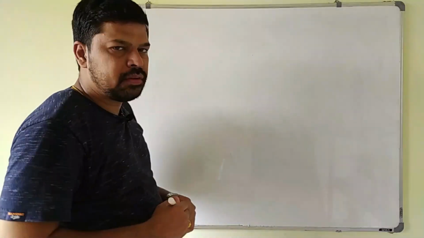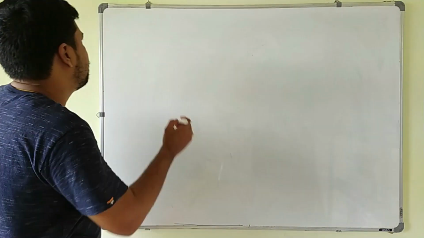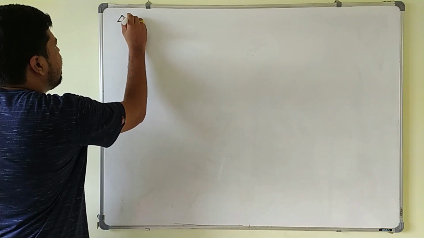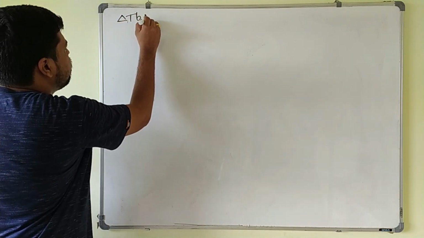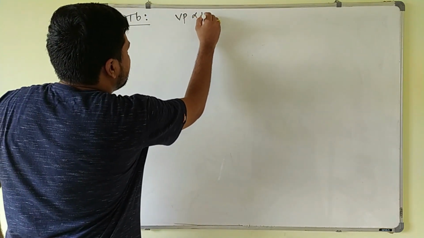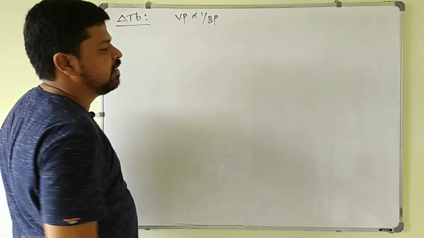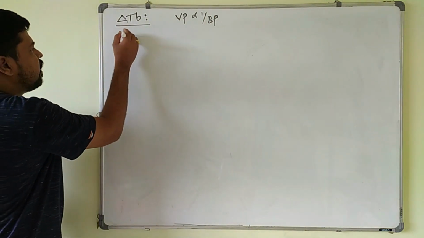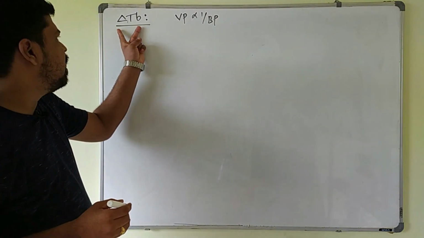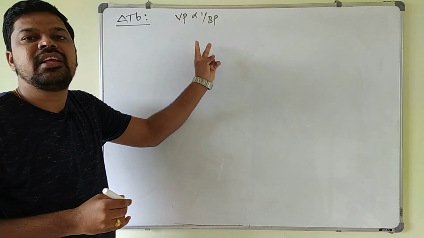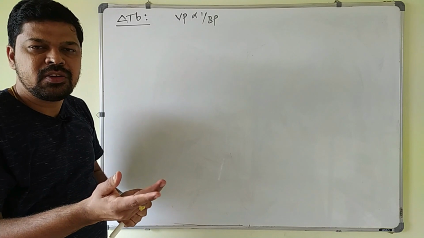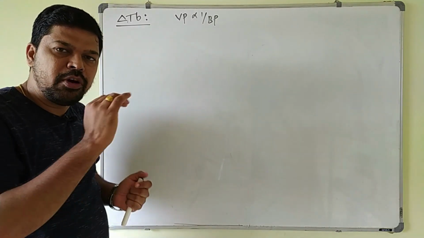Next one. So the next important colligative property is elevation in the boiling point, that is delta TB. Elevation in boiling point is what? Delta TB. Already we know that vapor pressure is inversely proportional to the boiling point here. First we will compare the boiling point of solution and solvent. What is this elevation in the boiling point? It is the increase in the boiling point whenever a solute is added to the solvent. Solvent is having a lower boiling point.